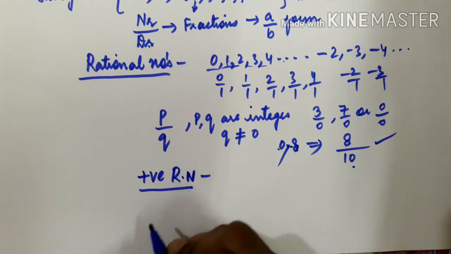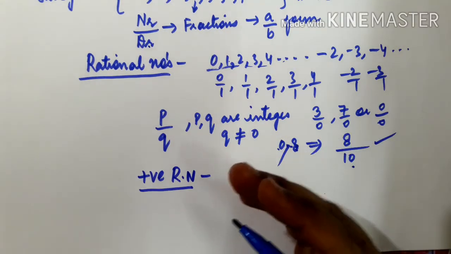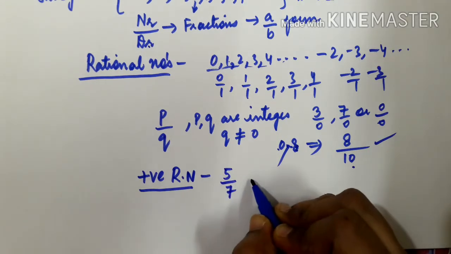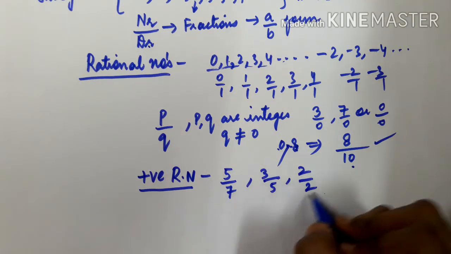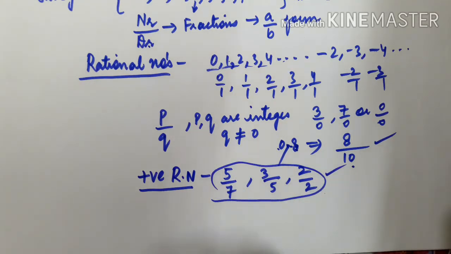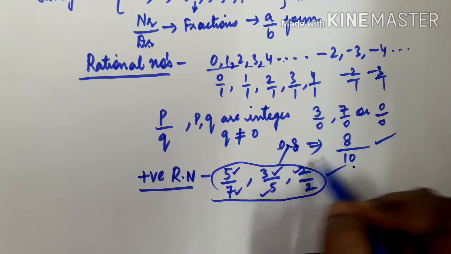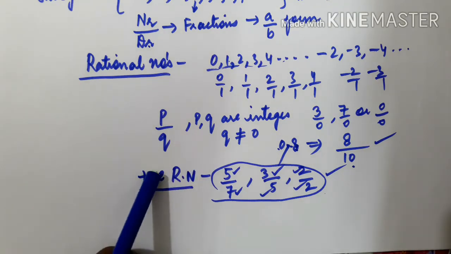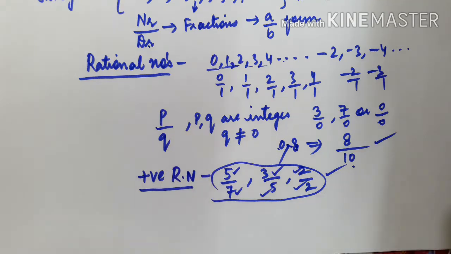So what are positive rational numbers? A rational number is said to be positive if both its numerator and denominator are positive. Let me give you one example. 5 by 7, 3 by 5 and 2 by 2. These are all positive rational numbers. Why? Because numerator is positive, denominator is also positive. Both should be positive. Then in that case, we can call that rational number positive.